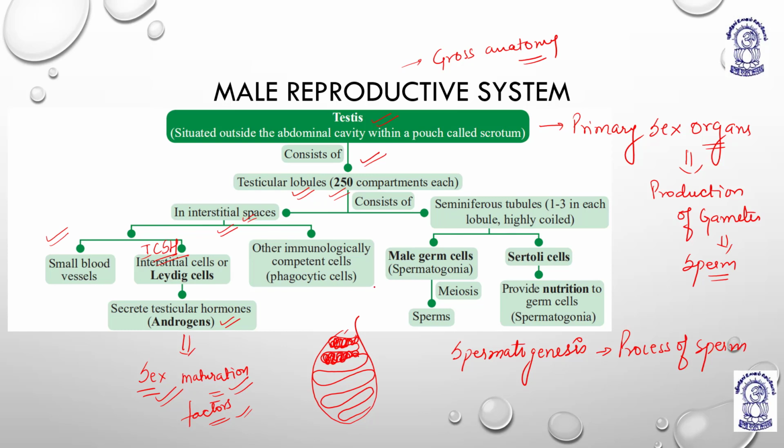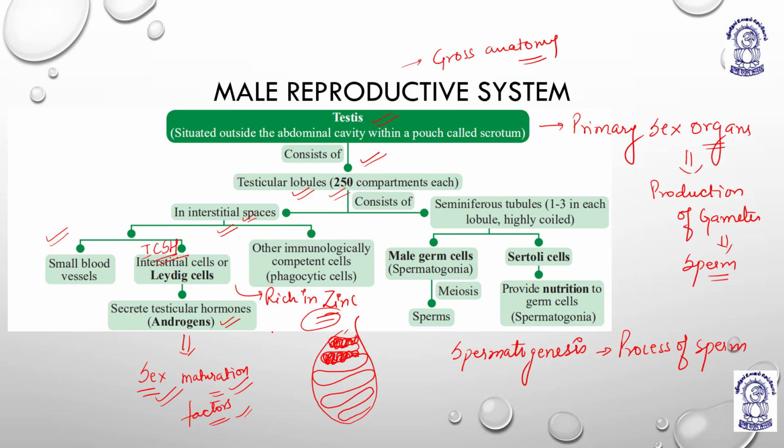Other than this, most importantly, the interstitial spaces with Leydig cells are rich in zinc, and zinc forms a very important metalloprotein of your body. Zinc, like iron, is a basic part of various types of cytochromes which are involved in different biochemical reactions, and it also helps to boost your immunity.